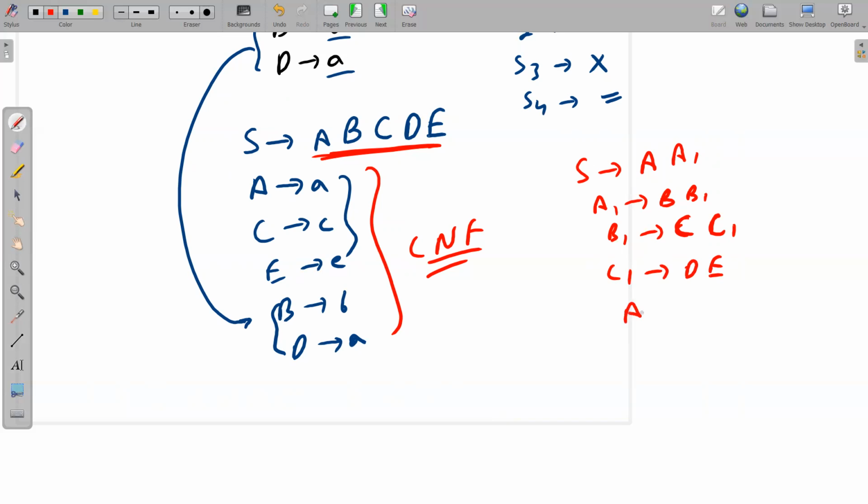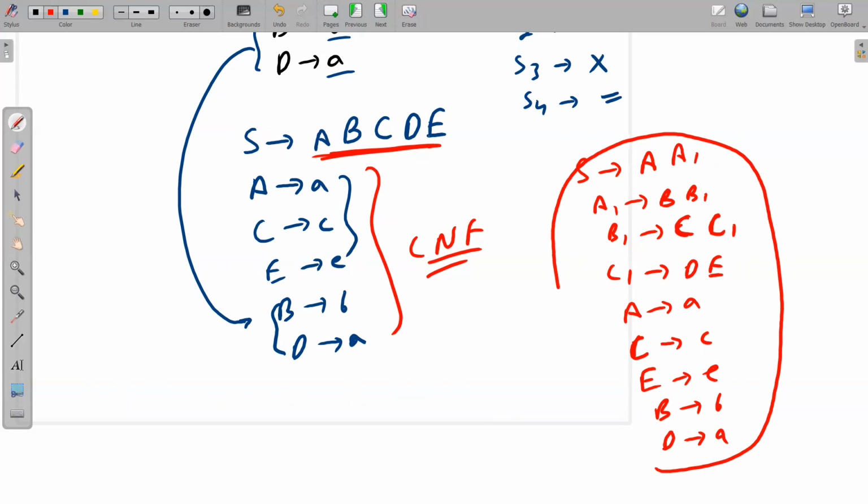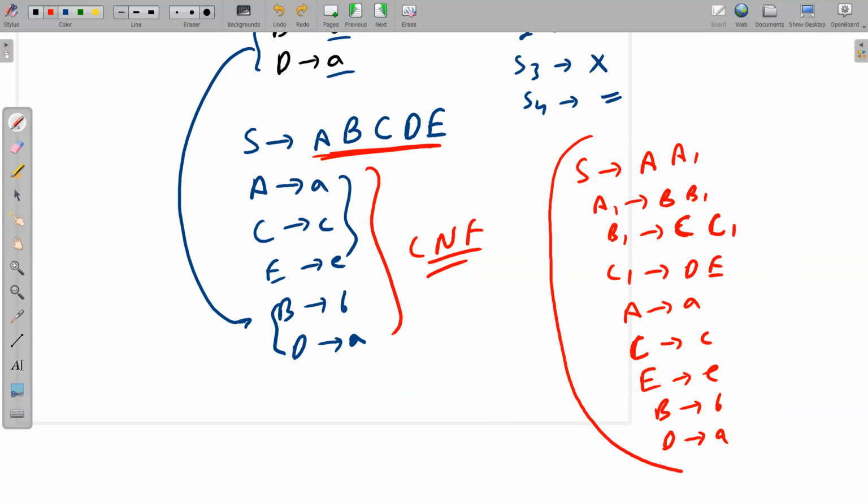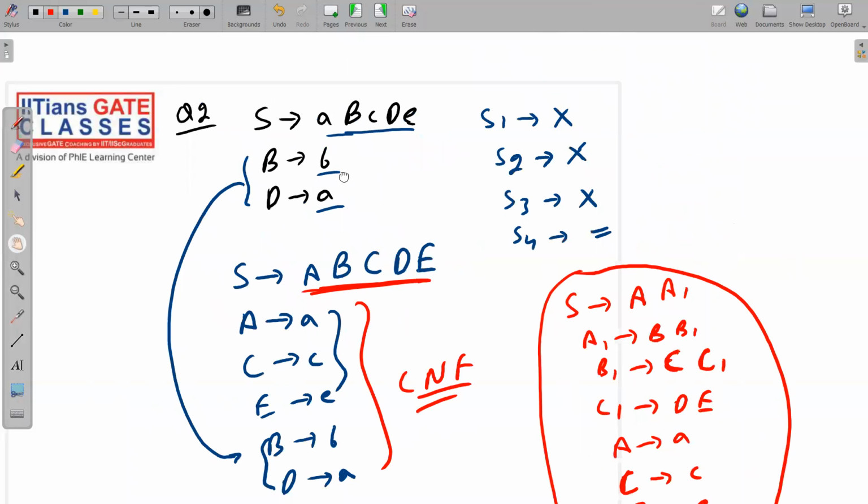And copy paste all these. Capital A implies small a, capital C implies small c, capital E implies small e, capital B implies small b, capital D implies small a. That's it. So this is the converted CNF for the given grammar.